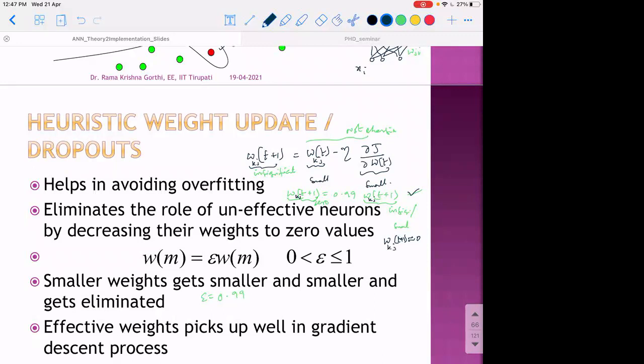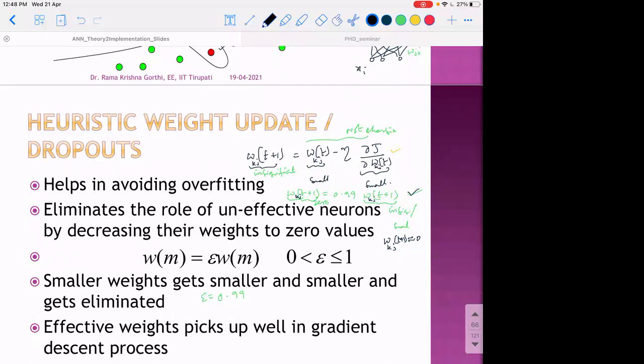What happens to the other weight elements? They will not go to 0 because they keep changing by the slope contribution or the slope element, because if dou A by dou W is non-zero, then they will have significant updates in subsequent iterations.